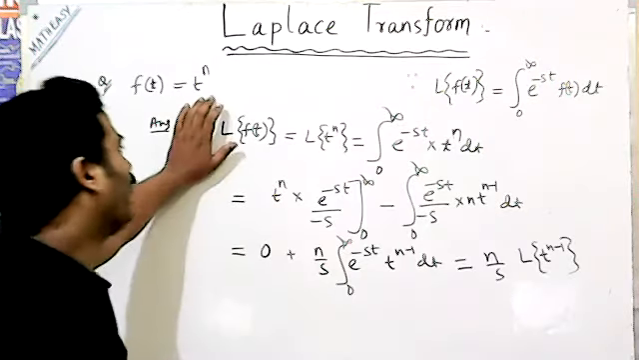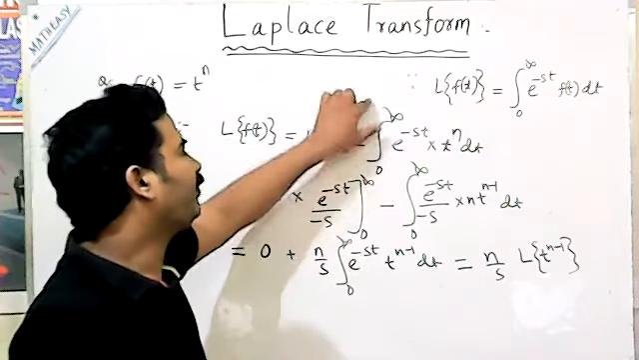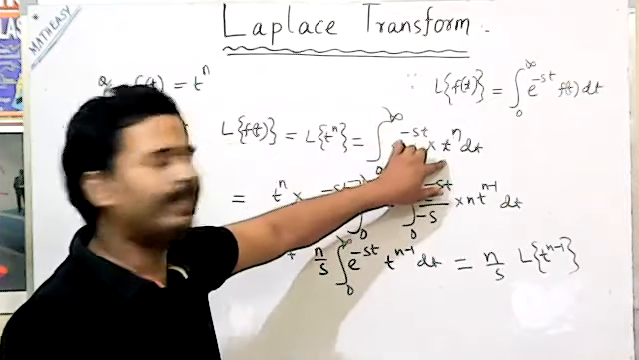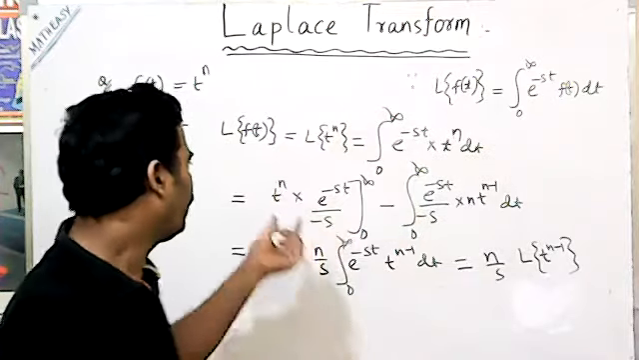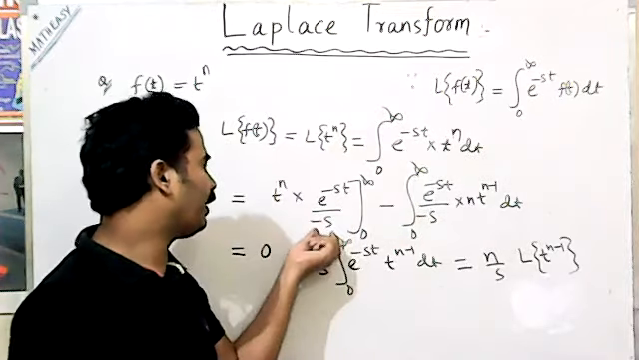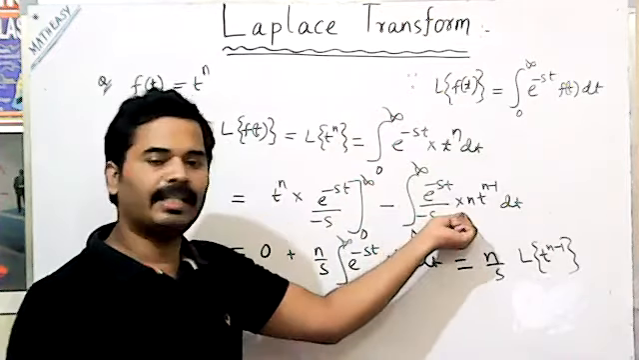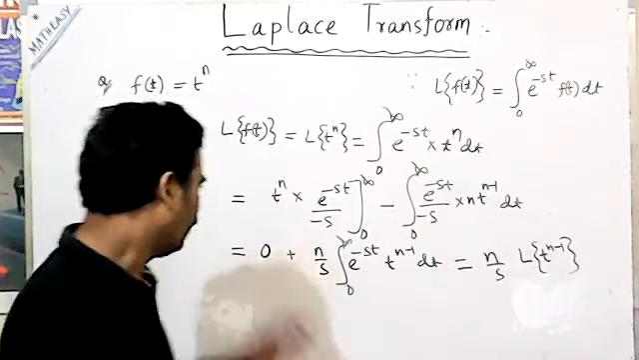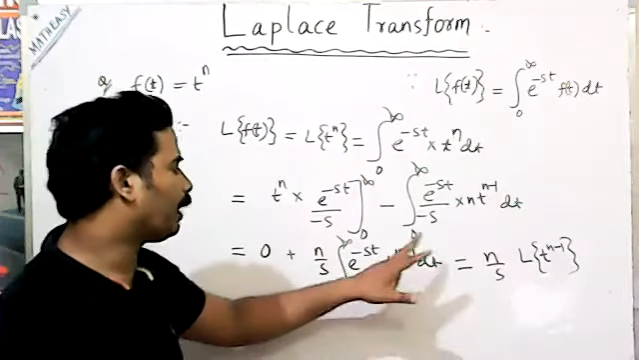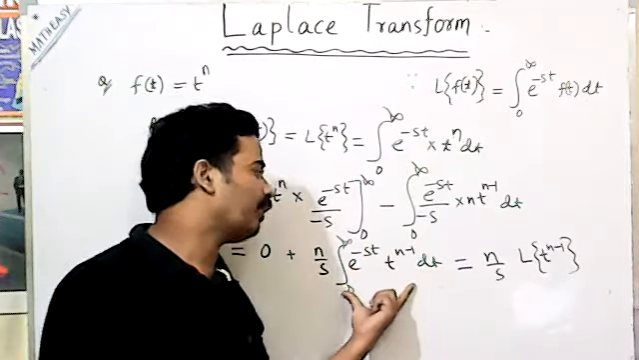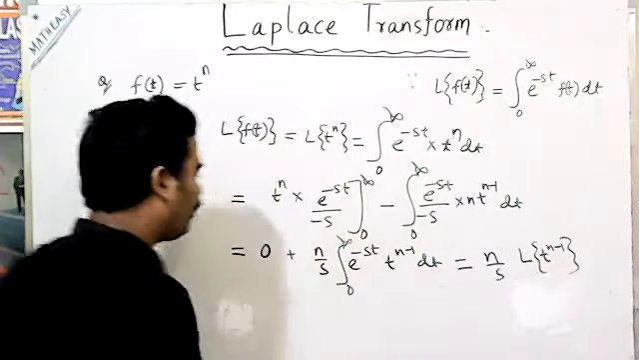Similarly here, t to the power n. Suppose given, Laplace of f(t), L of t to the power n, is the integral from 0 to infinity of e to the power minus st into t to the power n dt. The same way, applying the by parts method: t to the power n into e to the power minus st by minus s from 0 to infinity, minus the integral of e to the power minus st by minus s, n into t to the power n minus 1 dt. So this value is equal to 0. This is n by s times the integral from 0 to infinity of e to the power minus st, t to the power n minus 1 dt. This is a Laplace value: Laplace of t to the power n minus 1, then n divided by s.